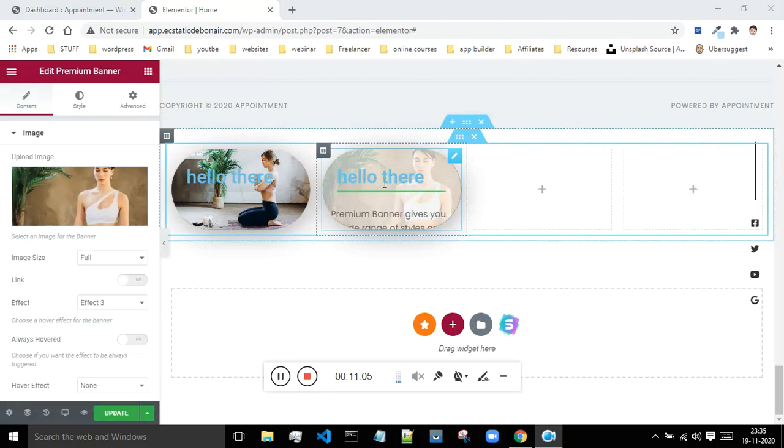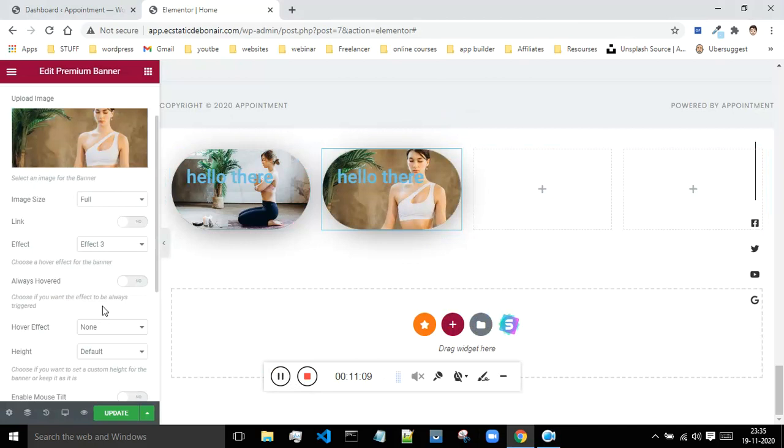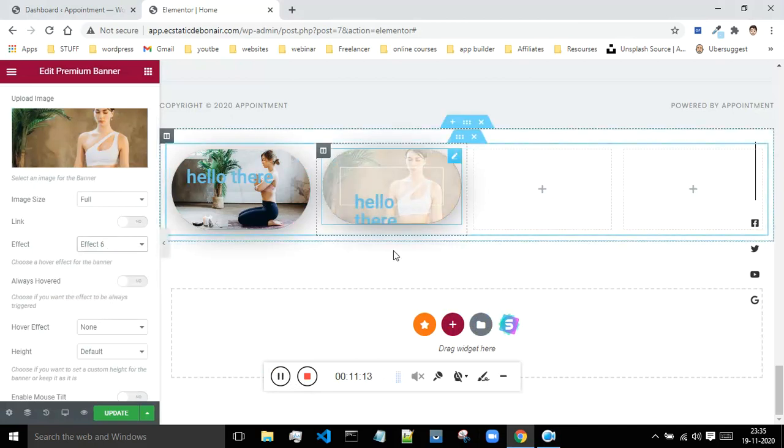Okay, so now if suppose you want to give some different effect to this, then you can do that also. Let me just select the effect 6. Okay, so now this is the effect 6. So this also looks good.